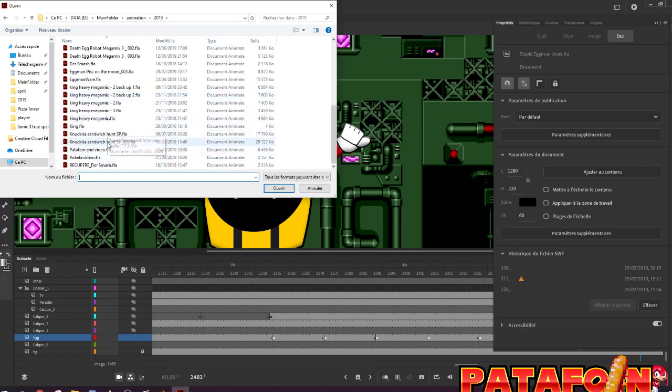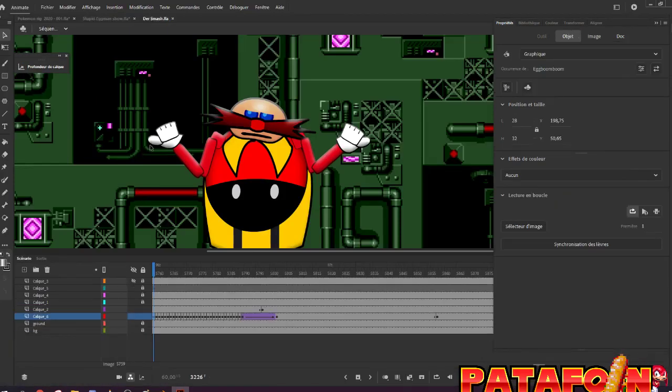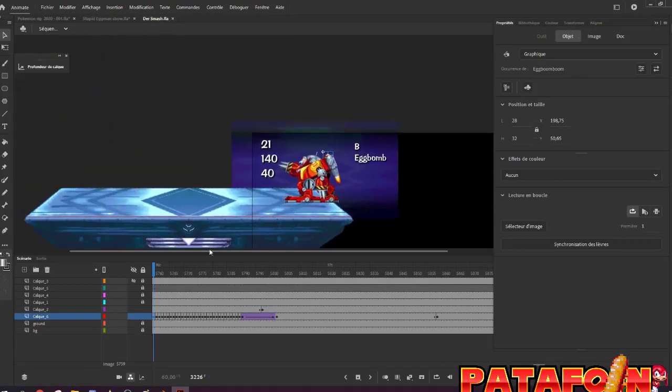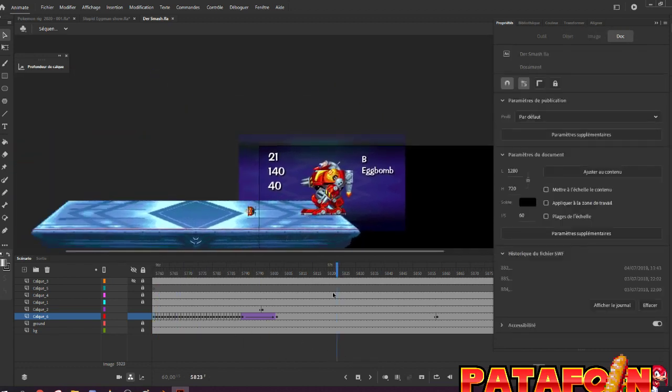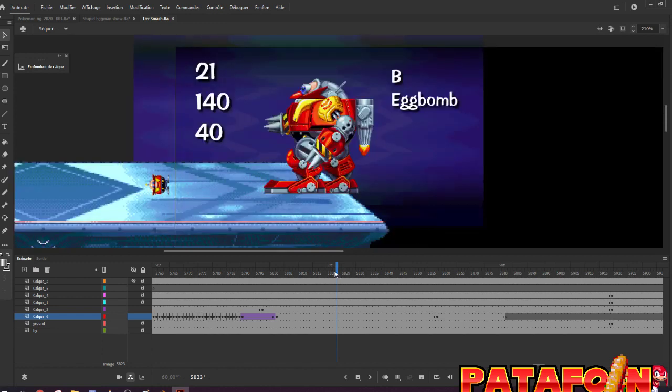Should be somewhere here. No. Okay, so oh no, it's not the correct one. This one was to showcase this move. So it's not this one.